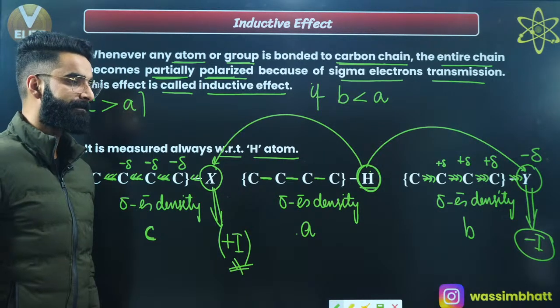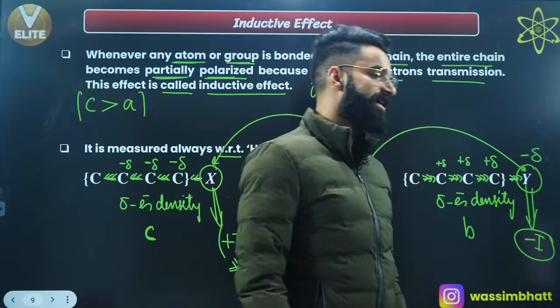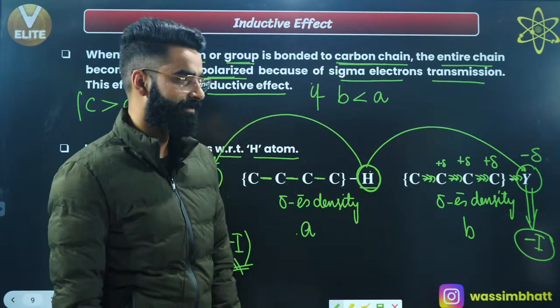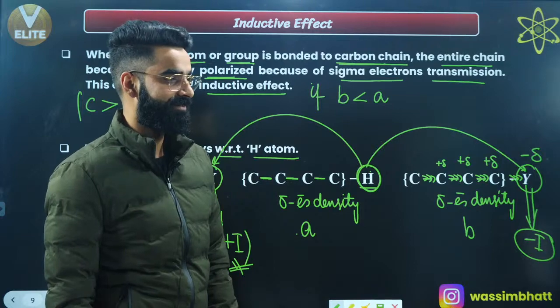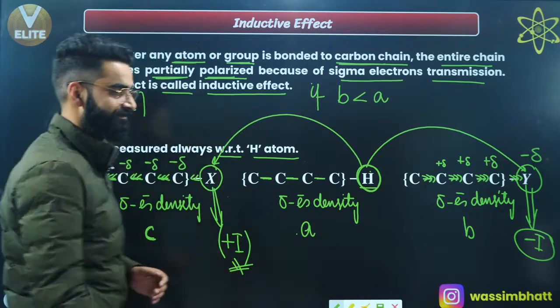Okay. Sir, you said inductive effect is valid for only 3 carbon atoms. I did not say that yet. That's something which I'm going to tell you in some time, right? Just wait for that. Okay.